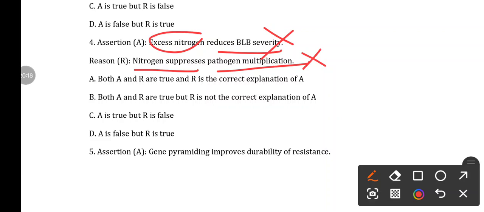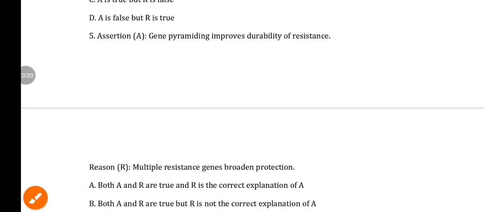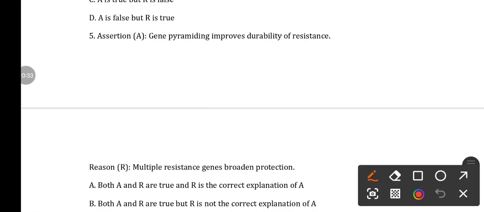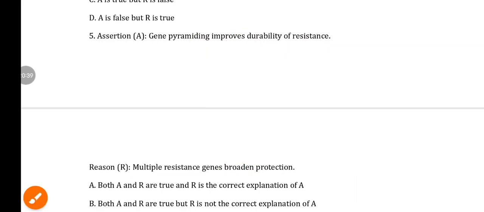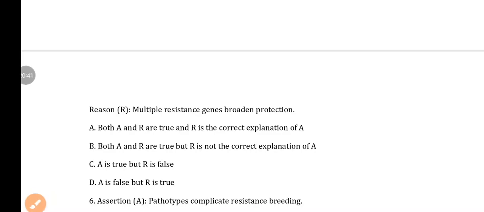Next, question number 5. Assertion: Gene pyramiding improves the durability of resistance. Reason: Multiple resistance genes broaden the protection. I have already told this. So both of these statements are true, and R gives the correct explanation of A. So the answer is option A.